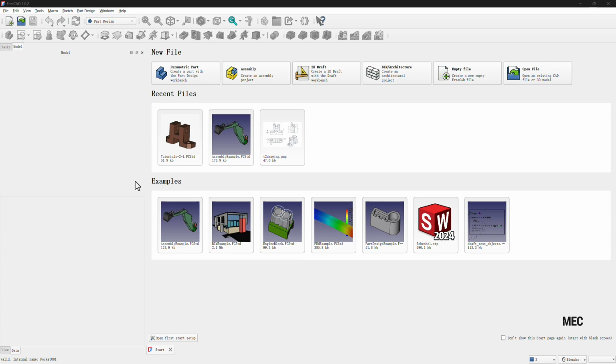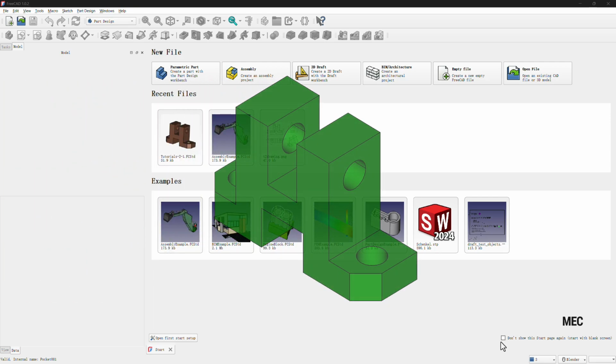Hi everyone, in this video I'm going to walk you through how to model this part in FreeCAD.